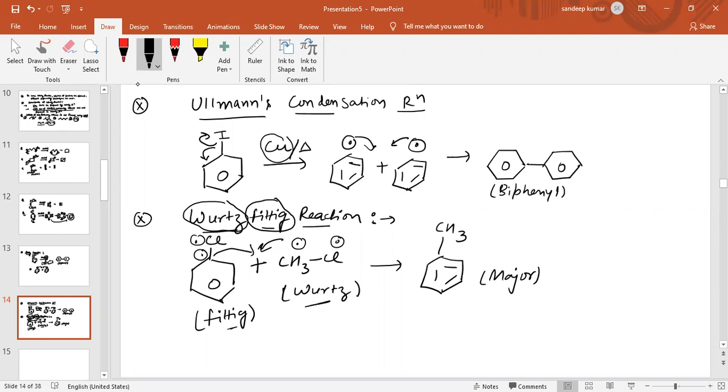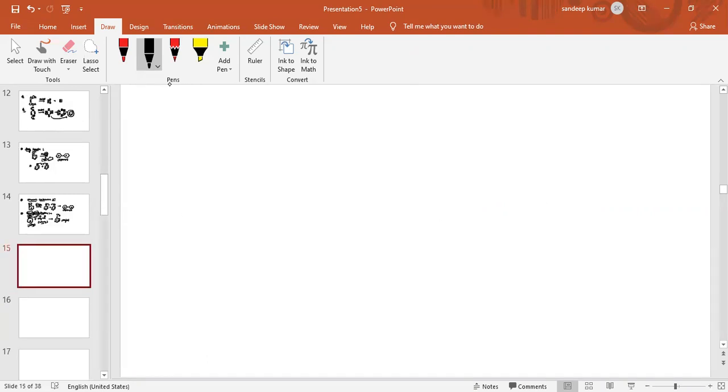So among the organometallic compounds, we have discussed the Wurtz reaction, then the Fittig reaction, then Ullmann's condensation, then the Wurtz-Fittig reaction. Now the next reaction of organometallic compounds we are going to discuss is the Franklin reaction.